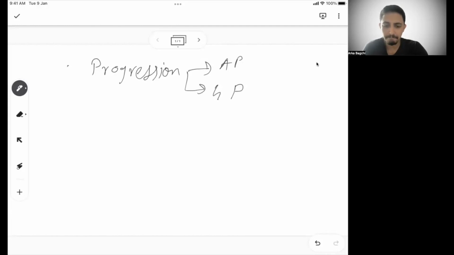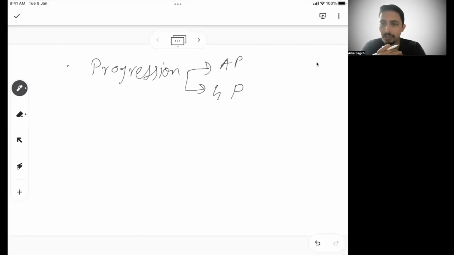I will not say this is a very complex thing that you can't grasp. So even if you have had a not so nice experience solving an AP GP problem in the past, or if you are seeing this for the first time, absolutely fine. We will go in such a way that you can understand from the very basics.